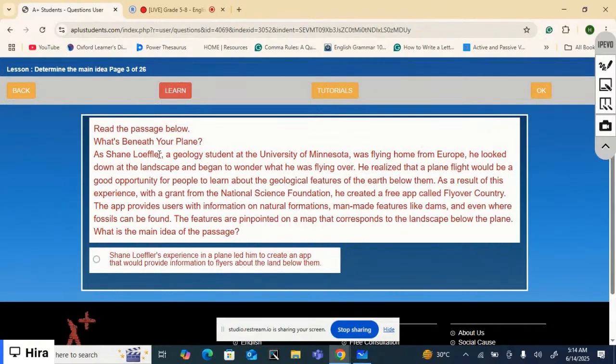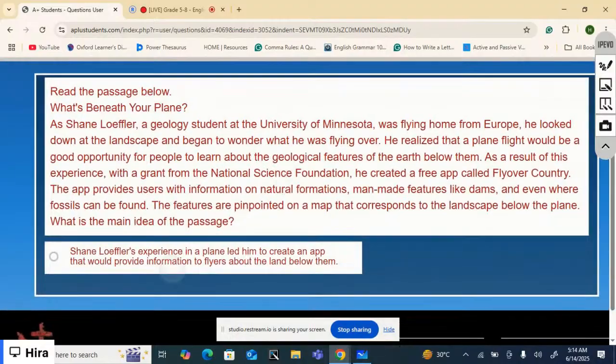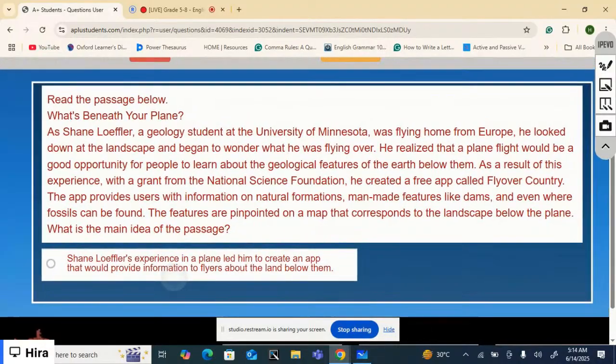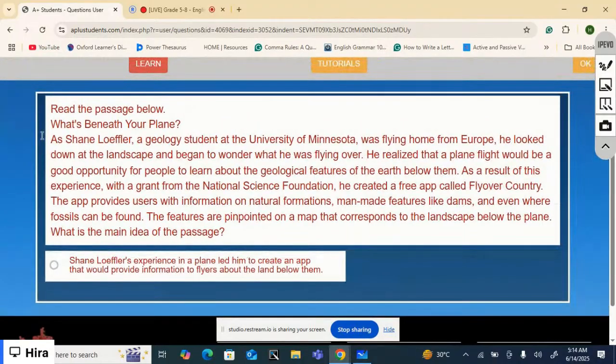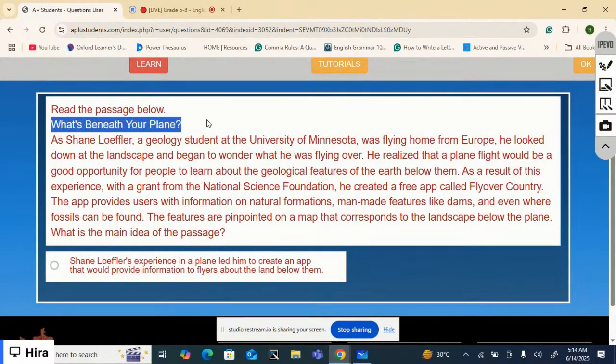Okay, let's read passage number 3. What's beneath your plane? Well, interesting topic. Have you ever thought about it? As Shane Loeffler, a geology student at the University of Minnesota, was flying home from Europe, he looked down at the landscape and began to wonder what he was flying over.